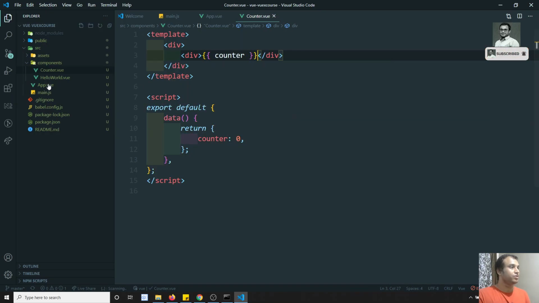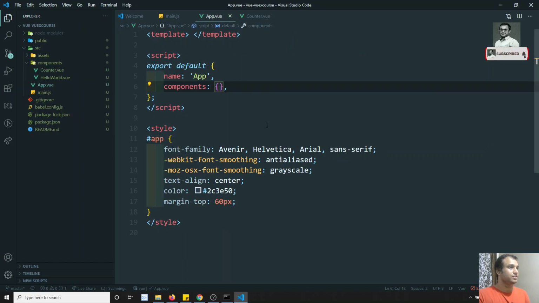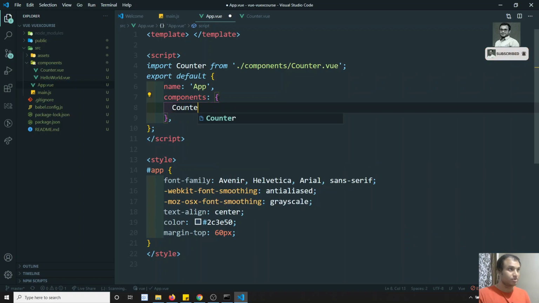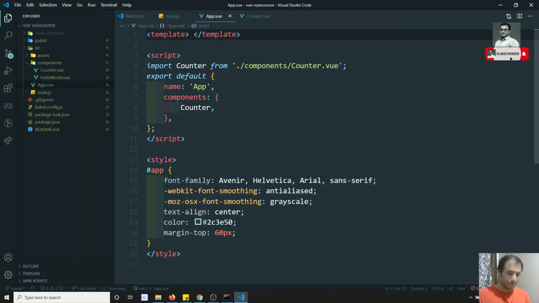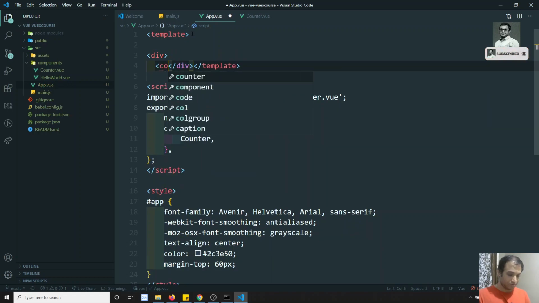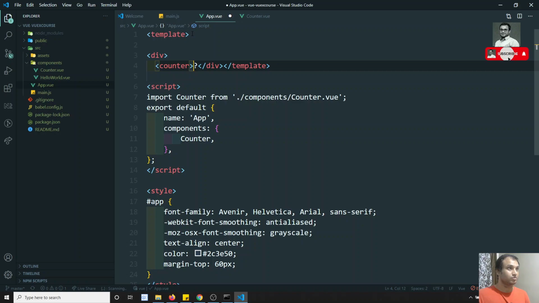In App.vue, I can import Counter from components/Counter.vue, register the counter component, and here I'll write the div with the counter.